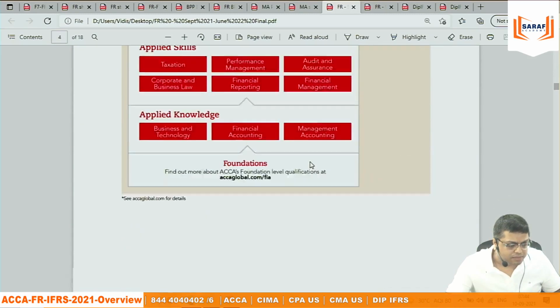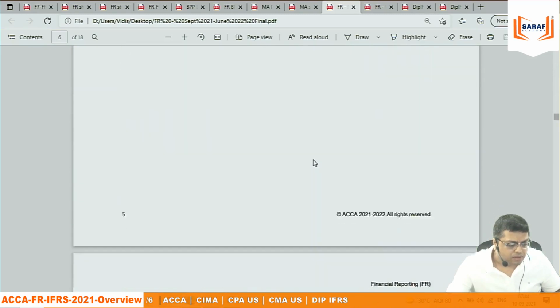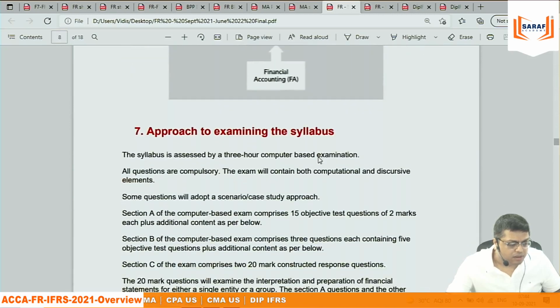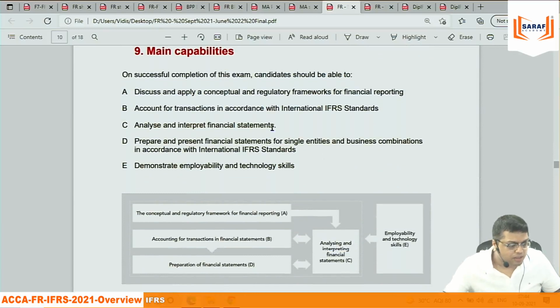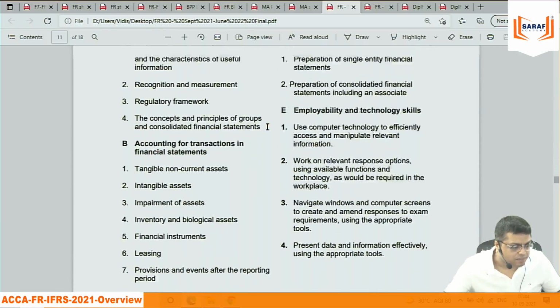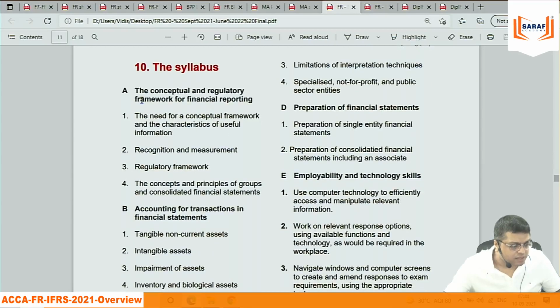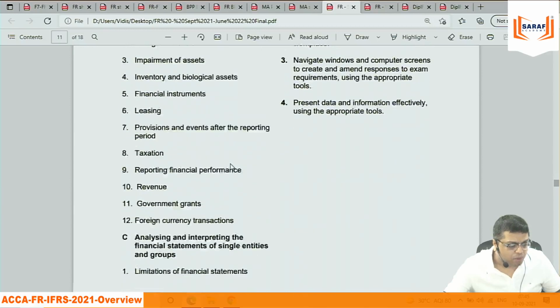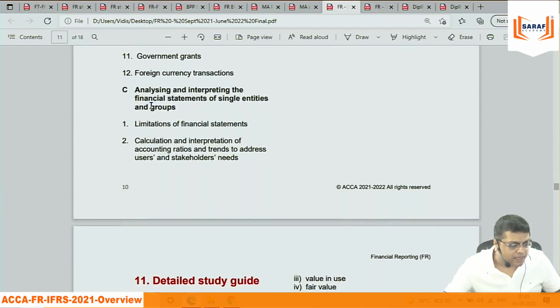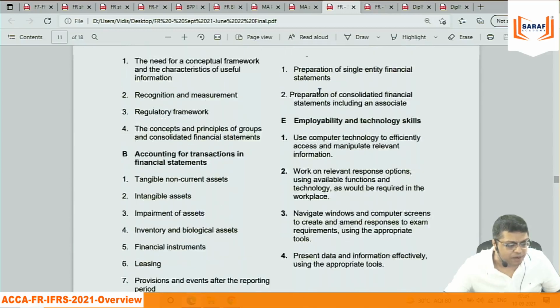Now in this, the basic coverage of the syllabus. They are saying point number A, conceptual framework and regulatory requirements. Point number B, accounting for transactions in financial statements. Point number C, analyzing and interpreting the financial statements.